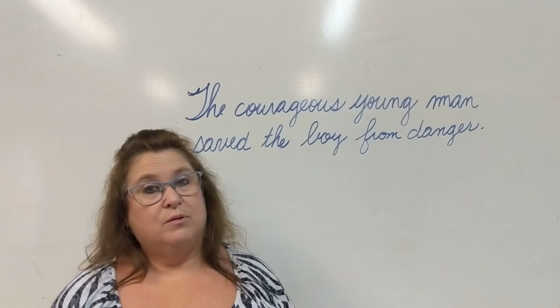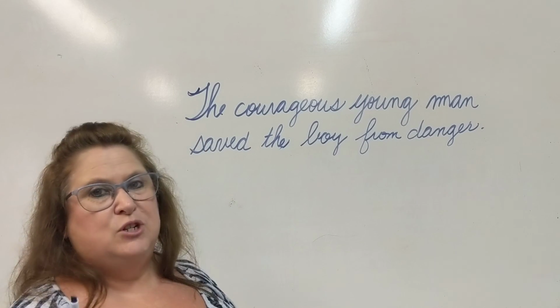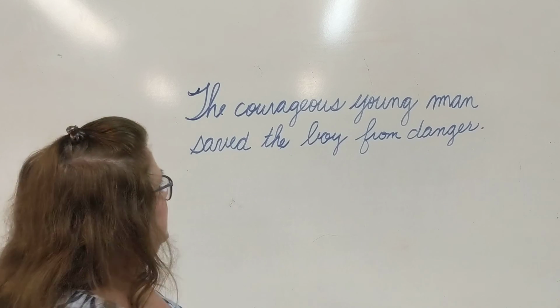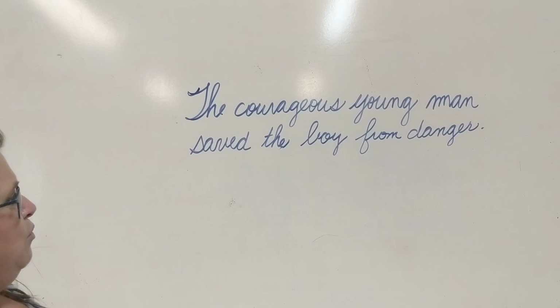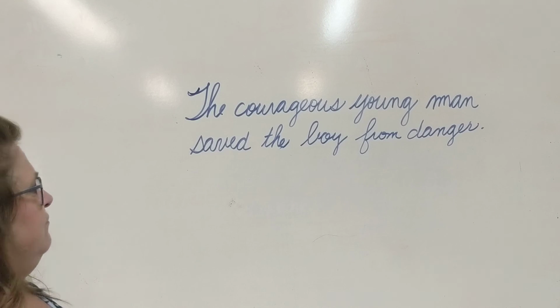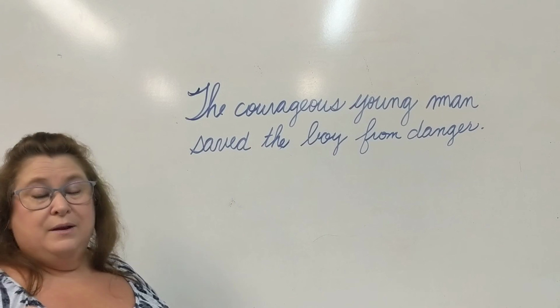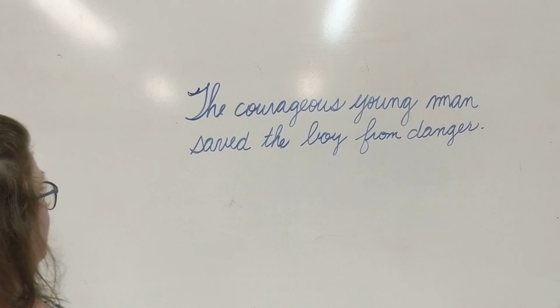It will always be a person, a place, a thing, or an idea. So to find the subject of our sentence, we will always find our verb first. In this sentence, the courageous young man saved the boy from danger, what is the verb? This is something you can stand up and do. I don't see any words on our helping verb or state of being verb list. So what is our verb?